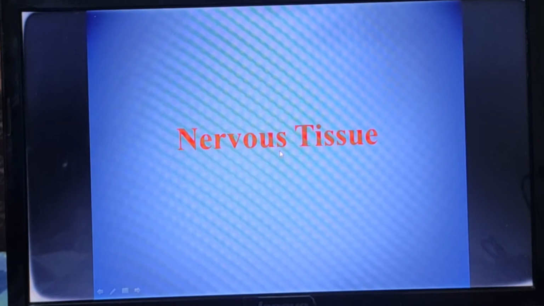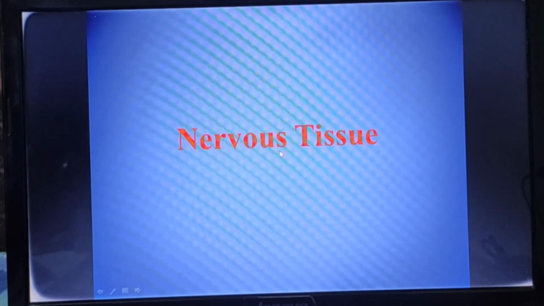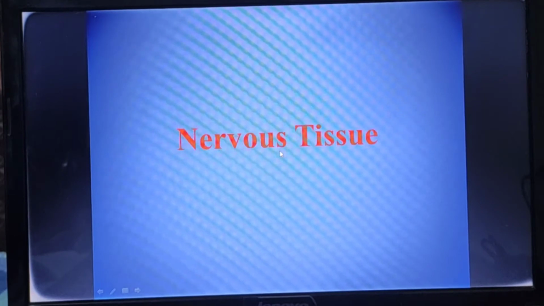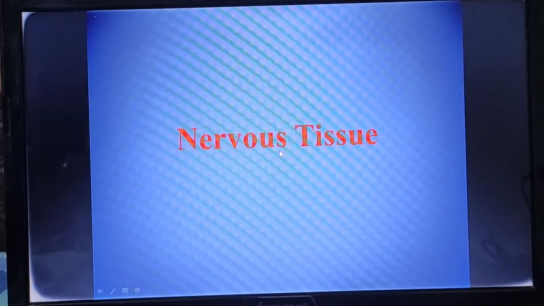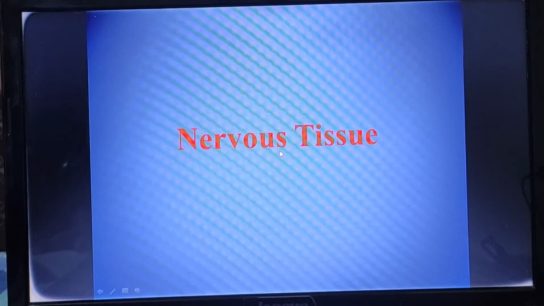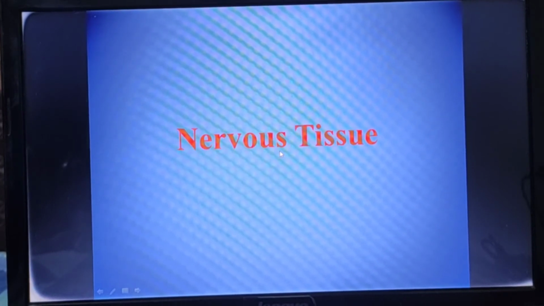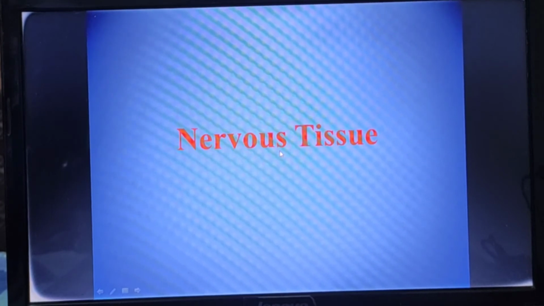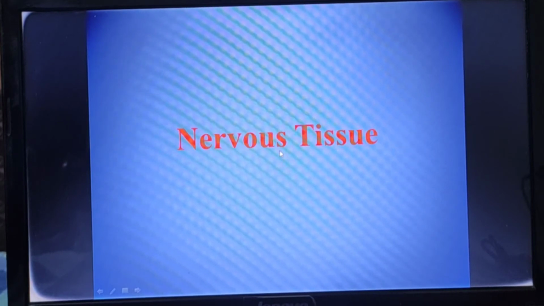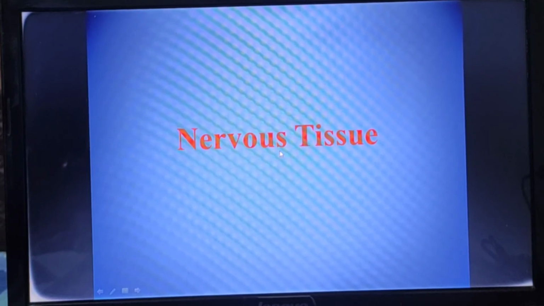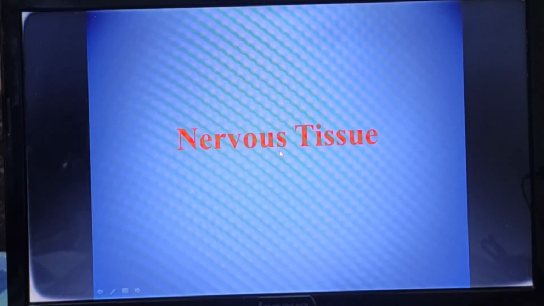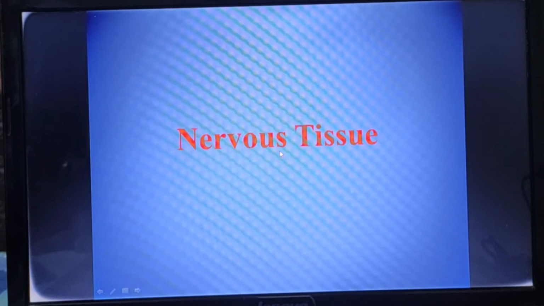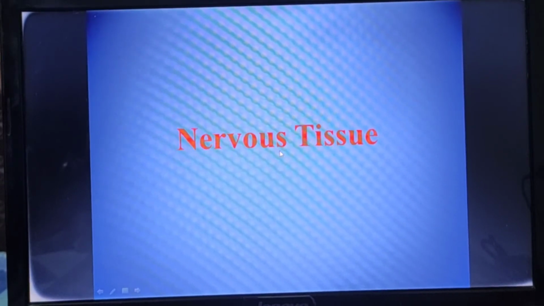These are non-nervous cells, but they are supporting cells. In the space in between the neurons, neuroglia or neuroglial cells will be present, and these neuroglial cells have a particular function: they regenerate and divide.